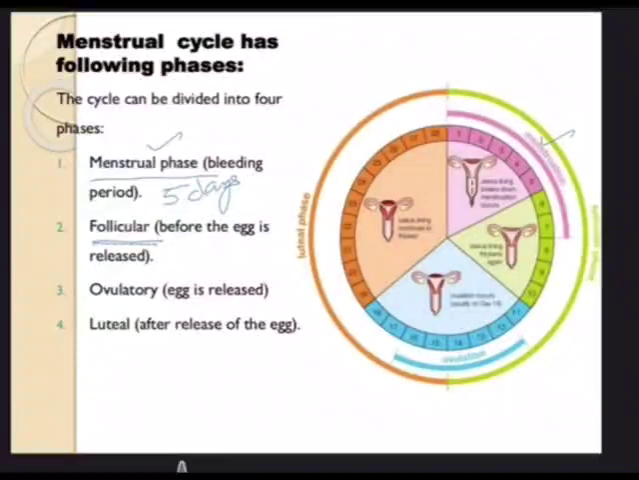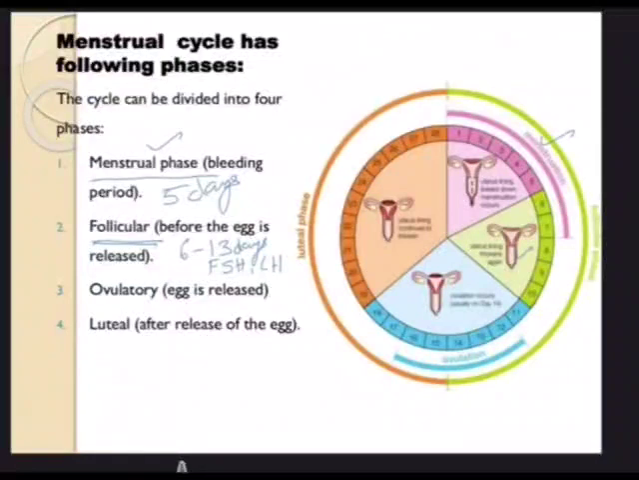The next one is the follicular phase, as the name says, follicles. Before the egg is released, this phase takes place. This lasts normally 6 to 13 days. We call this the proliferative phase. The endometrium gets rebuilt. There are two hormones here, FSH, follicle stimulating hormone, and LH, luteinizing hormone.